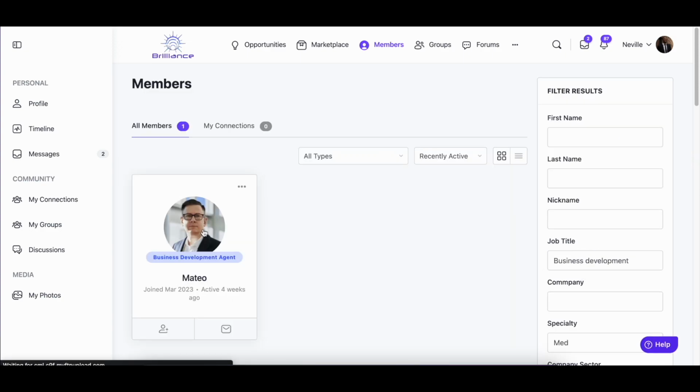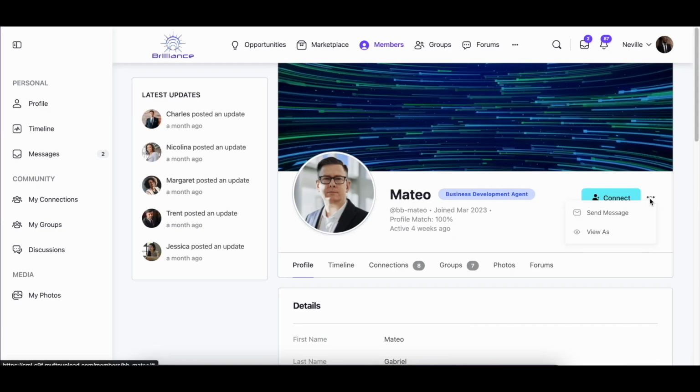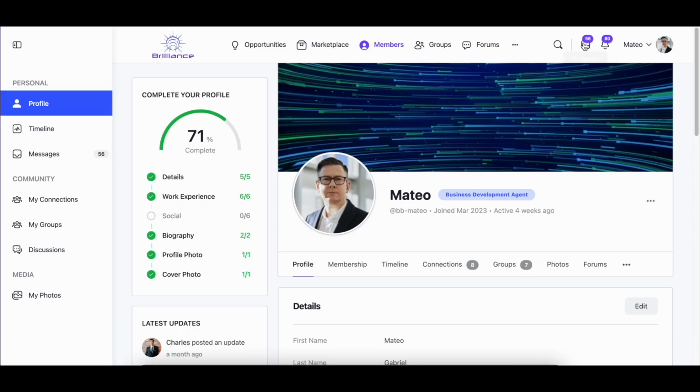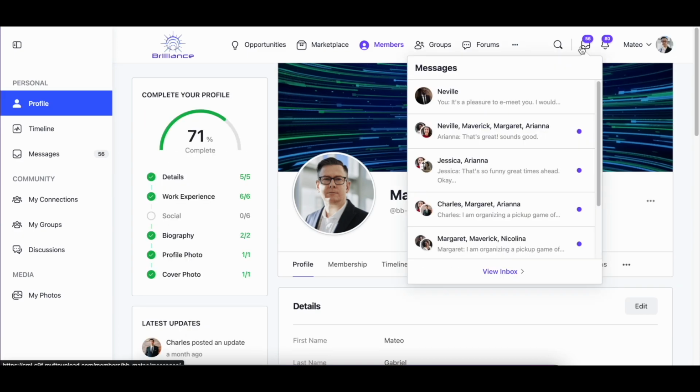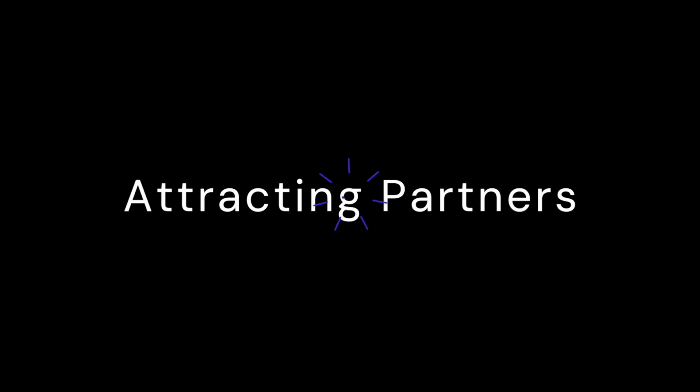Once you find a person of interest, you can click on them to view their profile in detail, and if you'd like, you can request to connect with them. When they accept your connection, you will receive a notification and begin a conversation.